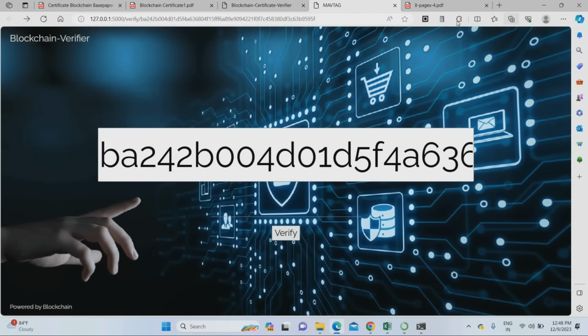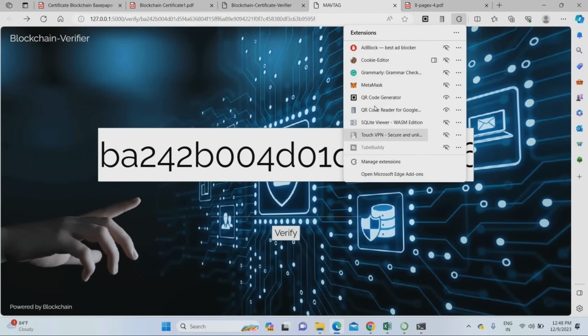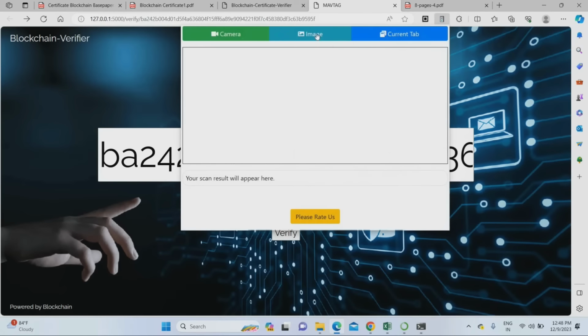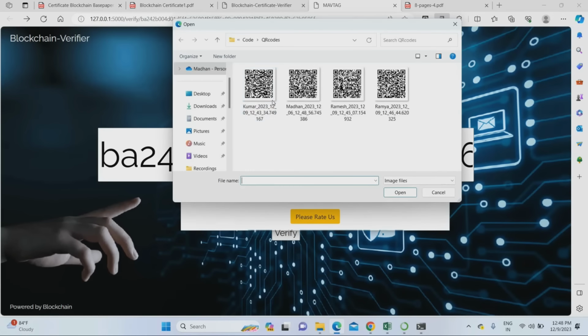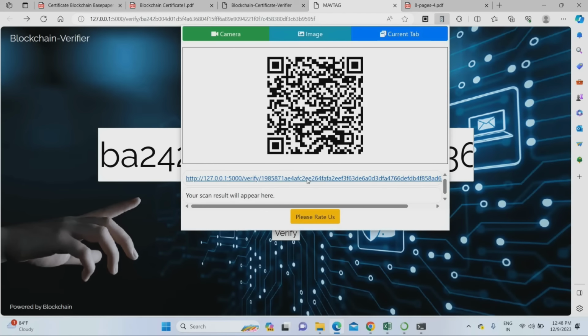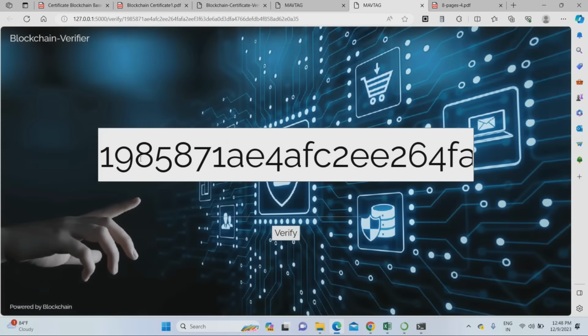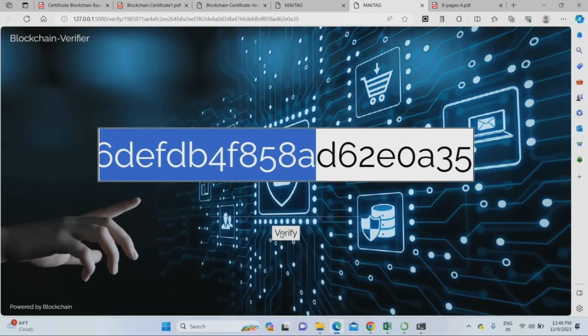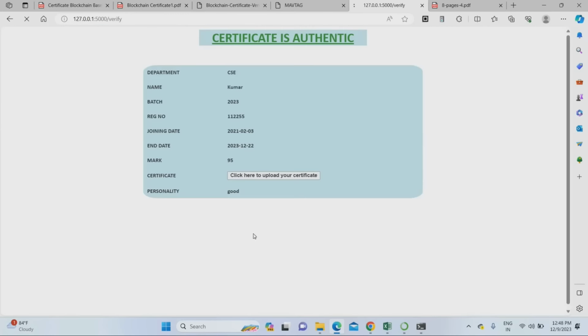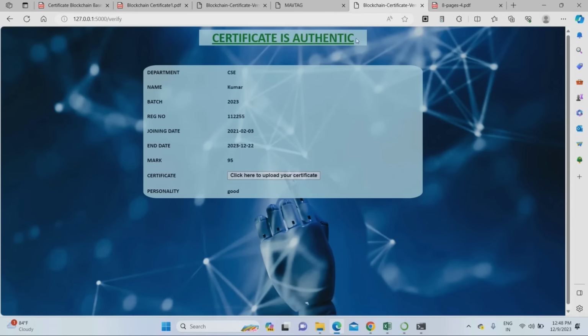I can verify one more certificate also. Just I am opening the QR code reader. Now I am going to upload one more certificate here. For example, I am uploading Kumar's certificate here. That's it. Just click the link. It will generate the blockchain hash data from the certificate. Just click verify. Once you click verify, the same: the certificate is authentic. Department CSE, Kumar, date, marks, everything you can see.